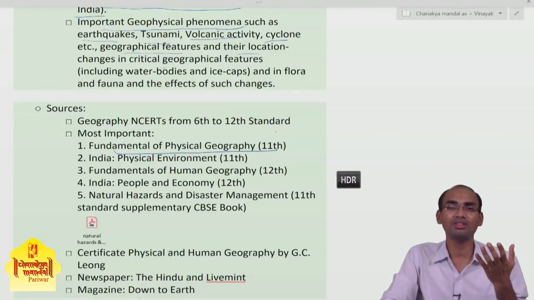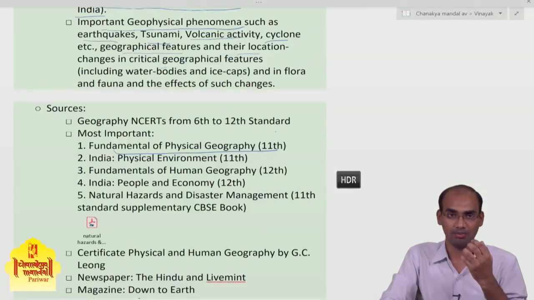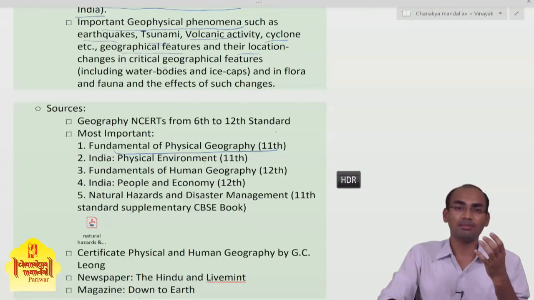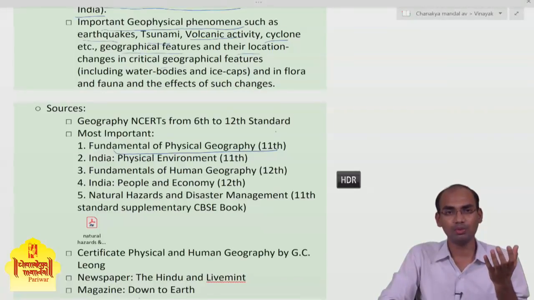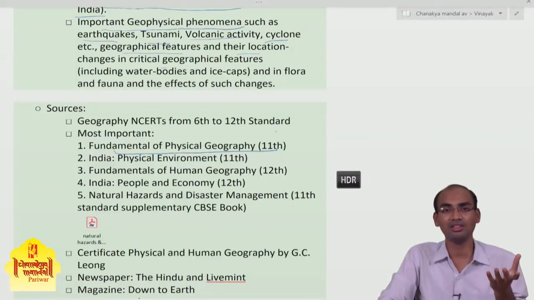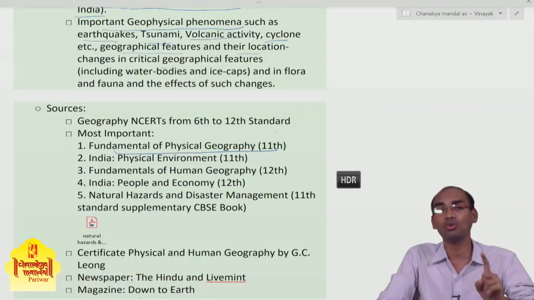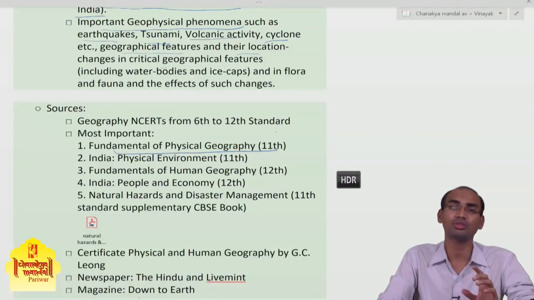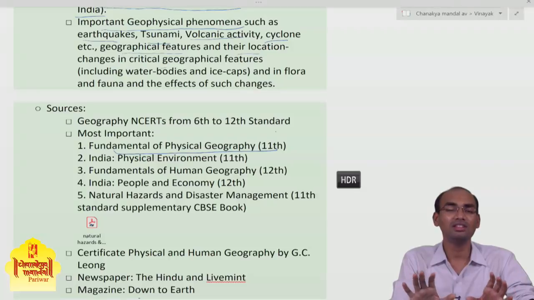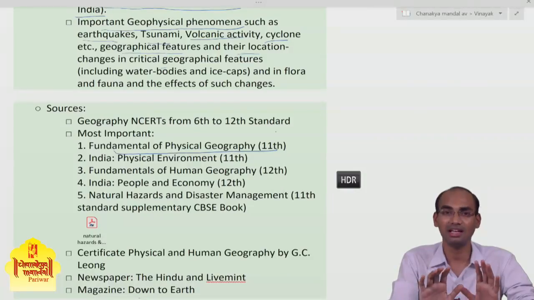Once UPSC asked a question on the monsoon mechanism, so you have to read that. There's no option for that. Sometimes people say that now UPSC has changed, that UPSC asked only one question on physical geography, but UPSC is always unpredictable. UPSC is always ready to surprise you on the D-Day, so you cannot take any risks.